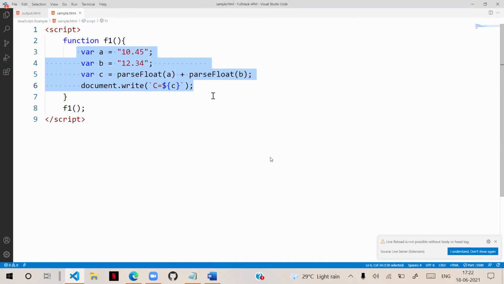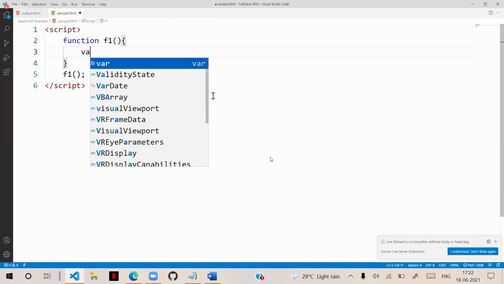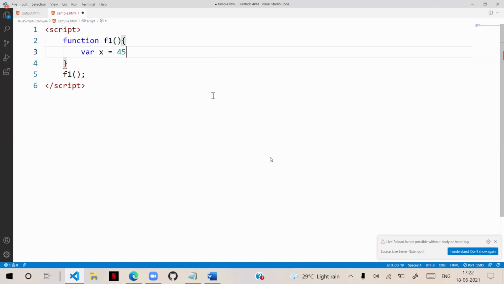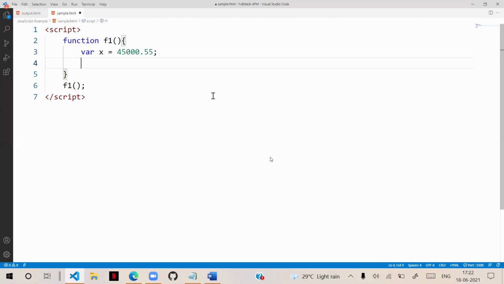Converting into string is very much required, because suppose I say var x is equal to some number. Now I am not using this number for any type of calculations. Accidentally or intentionally, some operations may be performed in JavaScript. If it is a number type, then I don't want it to work like a number anymore.